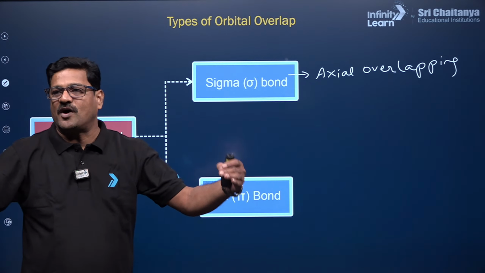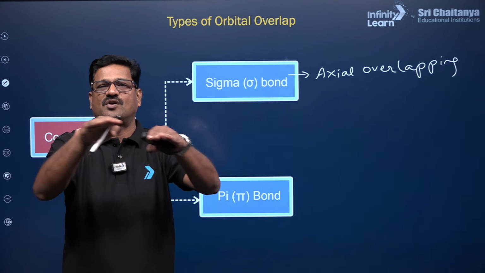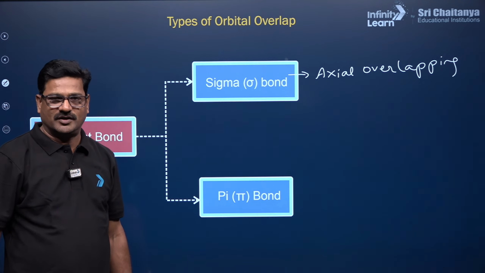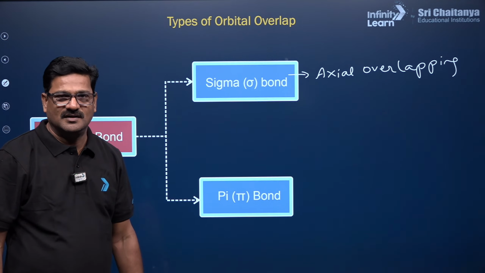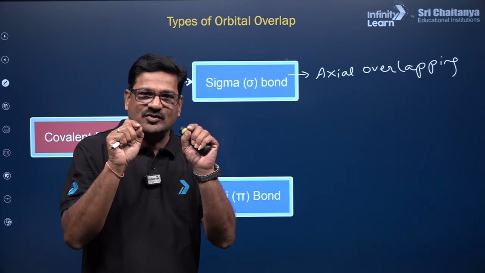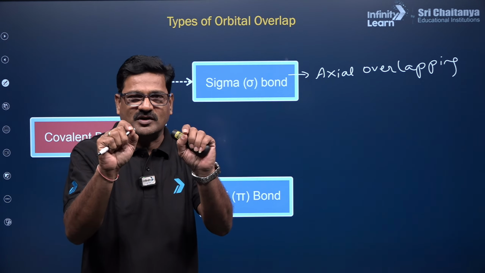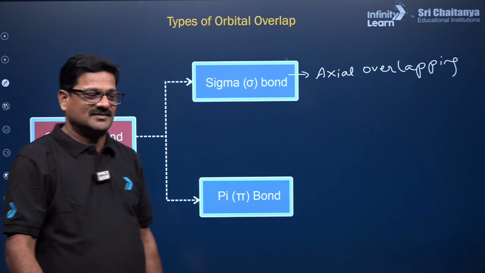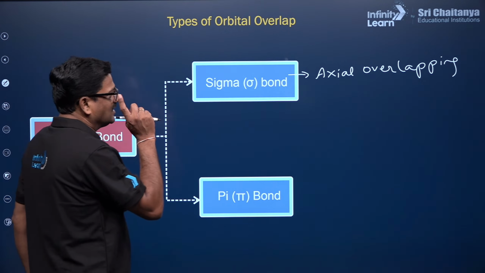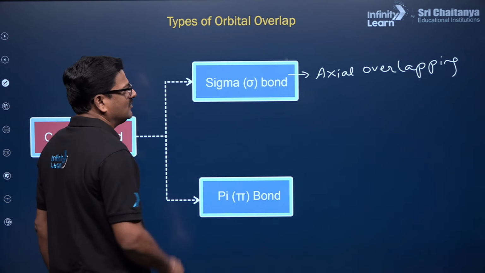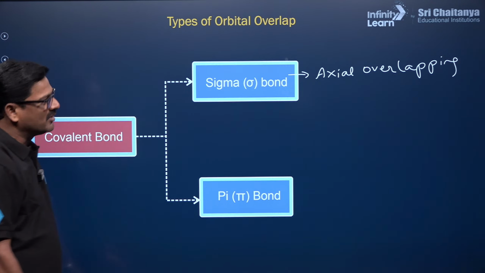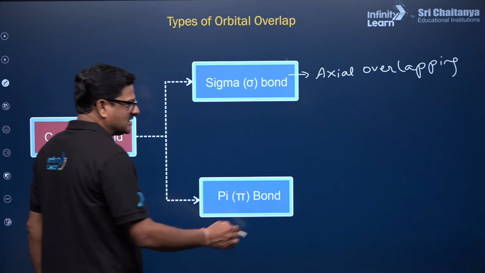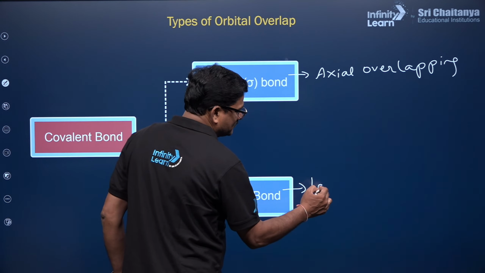So the bond is formed by the axis of the molecule. I mean, what is the axis? In the molecule, you just take the nucleus of the bonded atom and draw an imaginary line; that is called the bond axis. This axial overlapping is called a sigma bond, and a pi bond is a lateral overlapping.